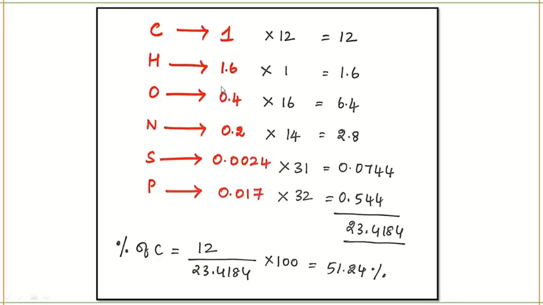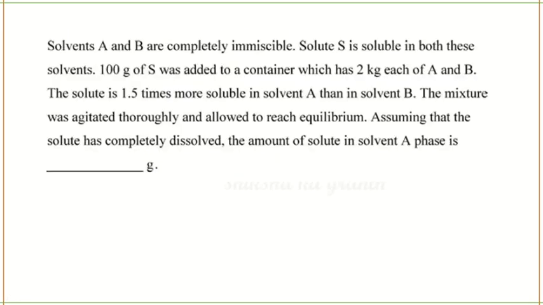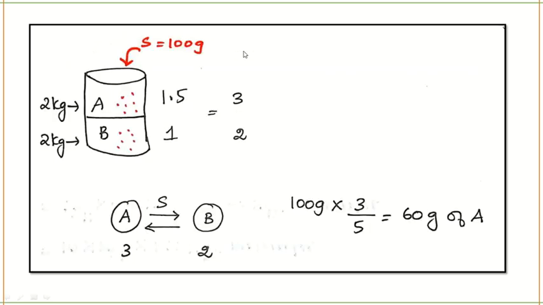So let's go for the next question. Okay, so solvent A and B are completely immiscible. I'll explain this to you through a diagram. So you can see this is solvent A and solvent B. They are immiscible, so they will form different phases based on their density.